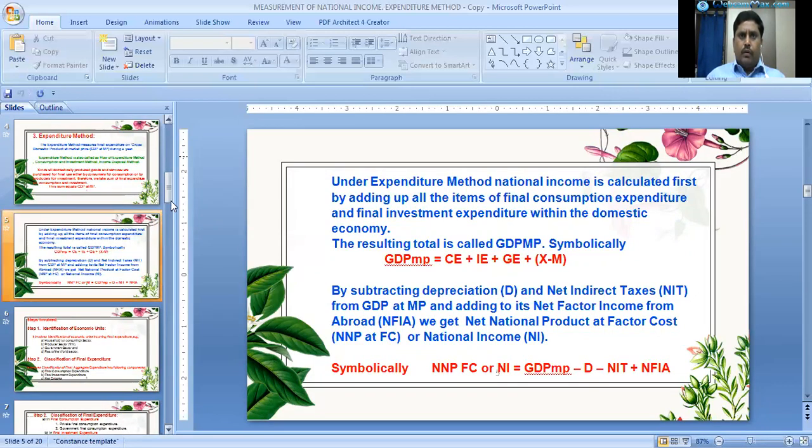So after adding consumption expenditure of the country and final investment expenditure of the country, you will get gross domestic product at market prices.